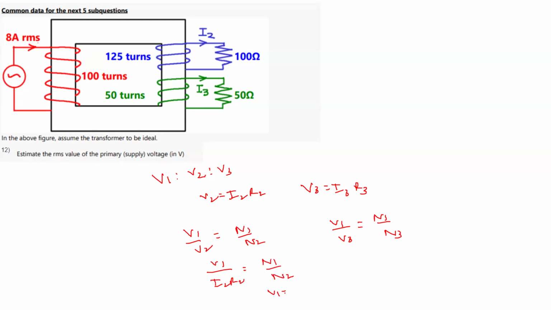So we can get V1. V1 is N1 by N2 into I2 R2. Similarly, from this also you can get the value of V1: N1 by N3 into V3, which is I3 R3. So you will see that V1 will come out to be the same in both cases. Is this clear?